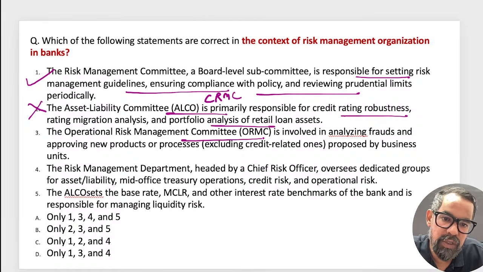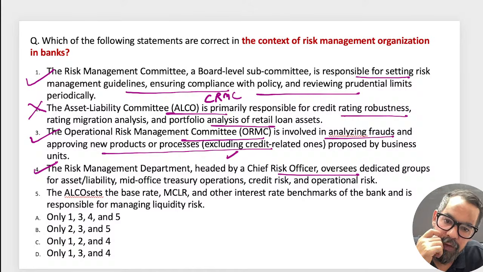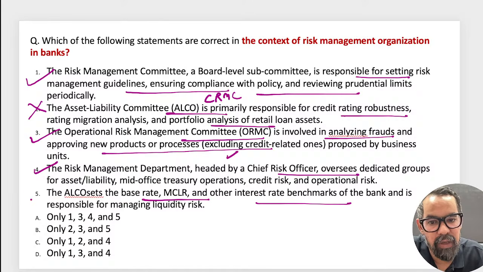The operational risk management committee involved in analyzing fraud, आपका this and the other areas. ठीक है, this is आपका true, product or process excluding credit related one. So it is clear, correct. The risk management department headed by CRO oversees the asset liabilities and others. This is also correct. The fifth one is ELCO set the base rate, MCLR, RLLR, other interest rate benchmark. This is also correct. So 1345.